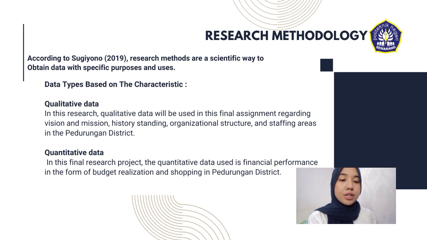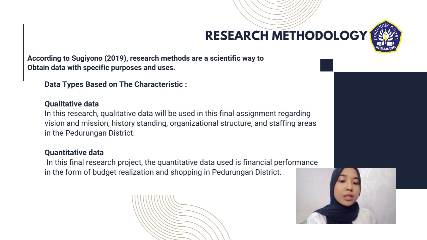And the last chapter is about research methodology. According to Sugiyono in 2019, research methods are a scientific way to obtain data with specific purposes and uses. There are two types of data based on characteristic. The first one is qualitative data.